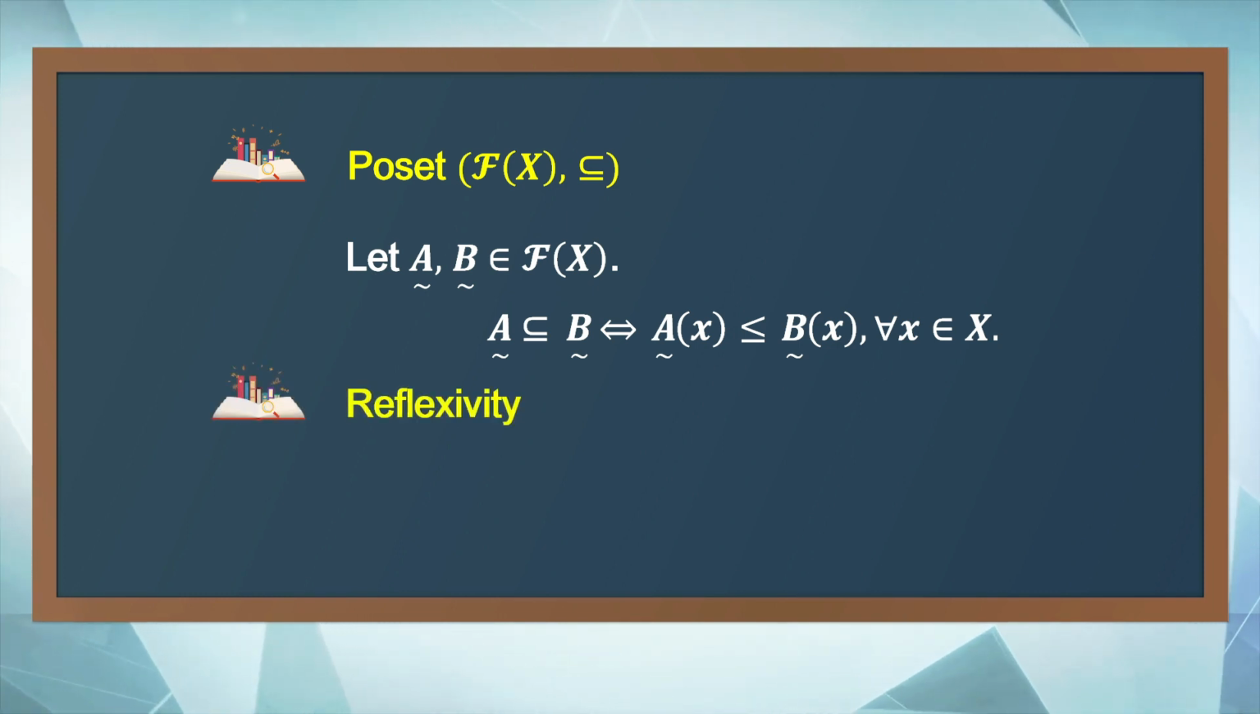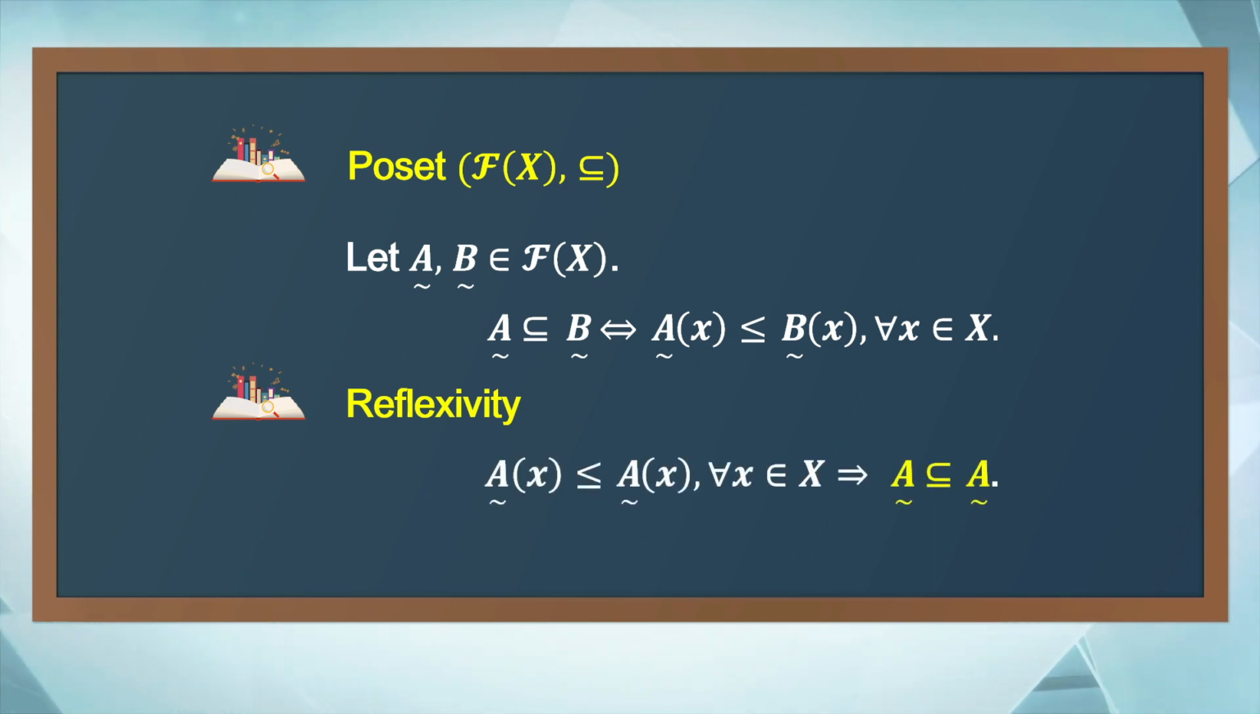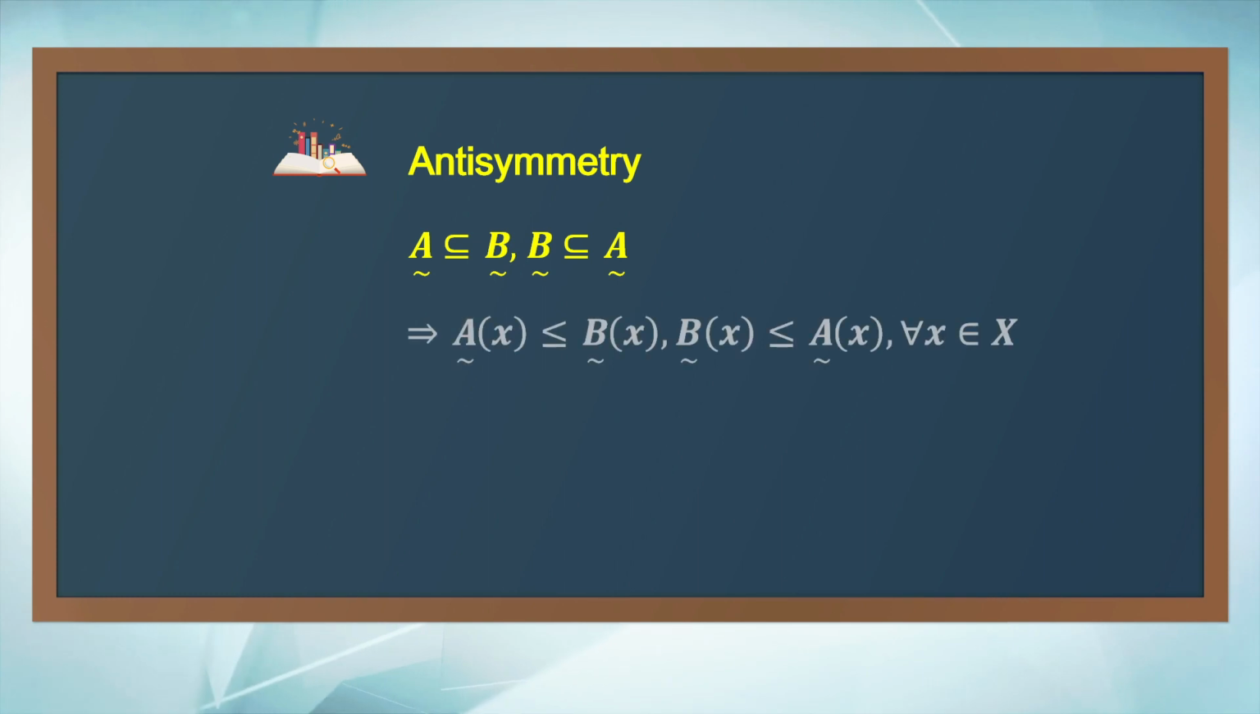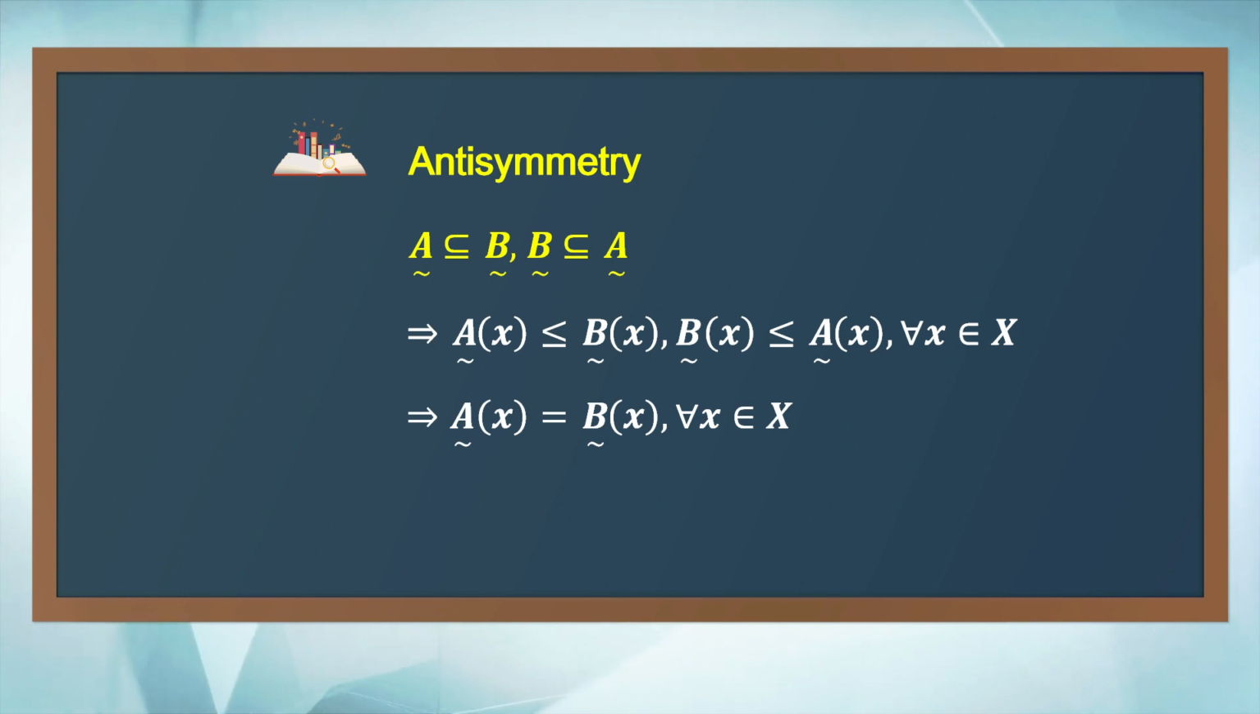First, reflexivity. Suppose A is a fuzzy set. A of x is less than or equal to A of x for all x. So, A is a subset of A. Next, antisymmetry. If A is a subset of B and B is a subset of A, that is, A of x is less than or equal to B of x, and B of x is less than or equal to A of x, then A of x equals B of x for all x. Thus, A is the same as B.